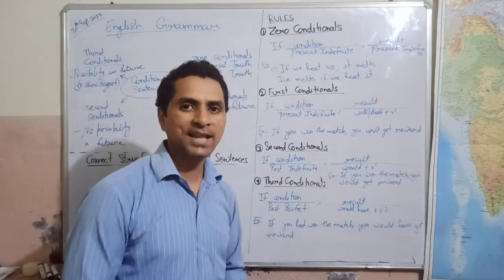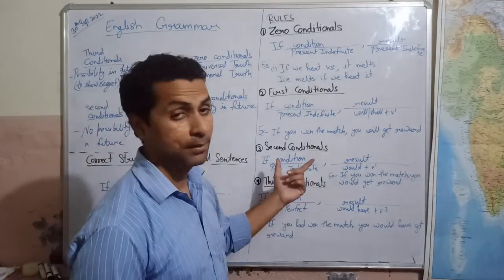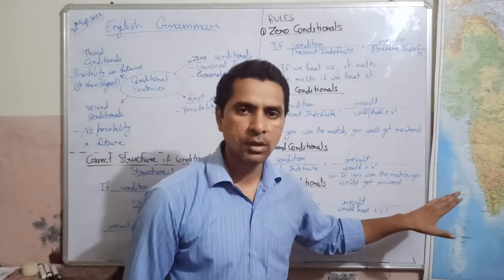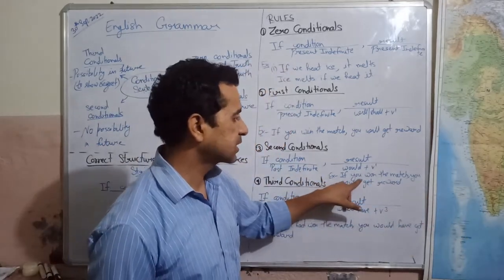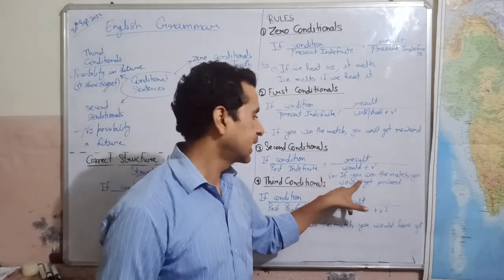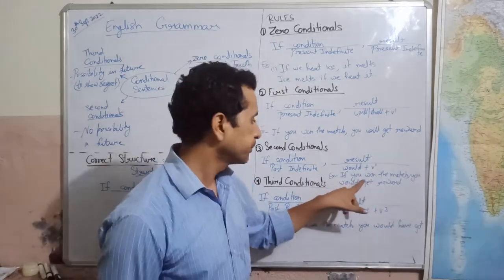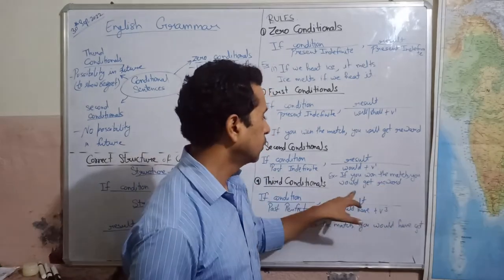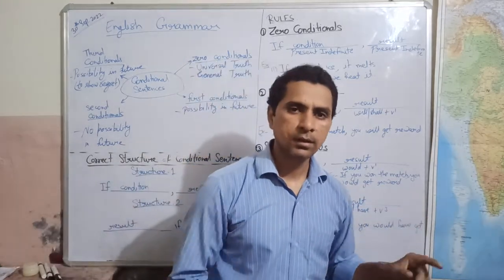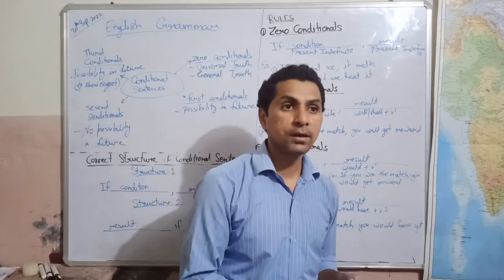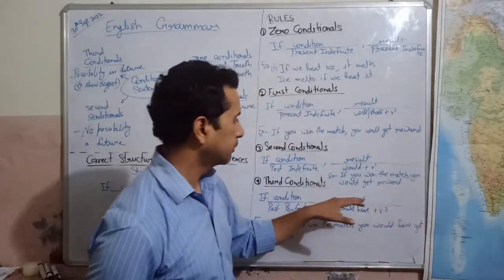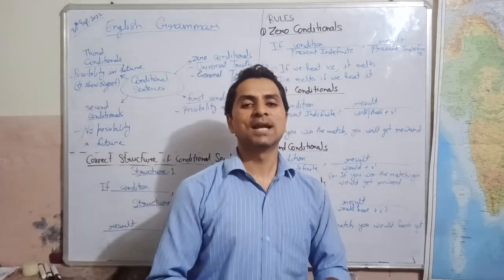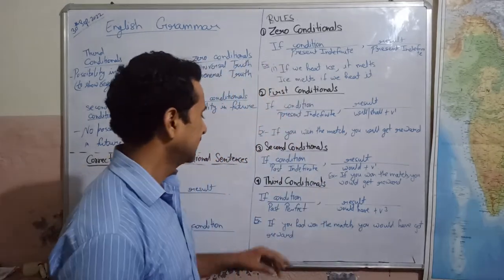Now let us see the example for this rule also. So we have, if you won the match, this is past simple or past indefinite tense. Second form of verb is used here. If you won the match, you would get reward. You would get reward when? If you win the match. So this is our second conditional sentence.